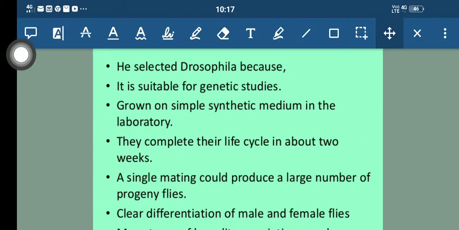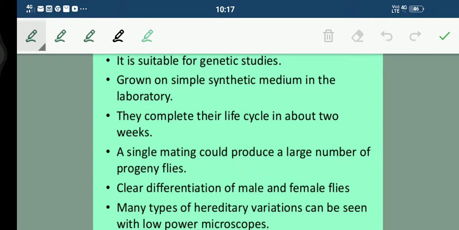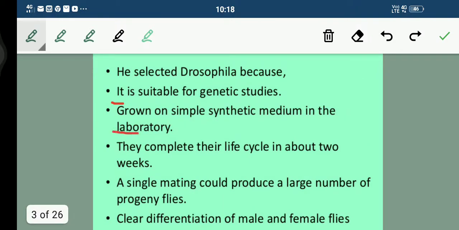They can be grown on a simple synthetic medium in the laboratory. They complete their life cycle in about 2 weeks, which is not that long. A simple mating could produce a large number of progeny flies.